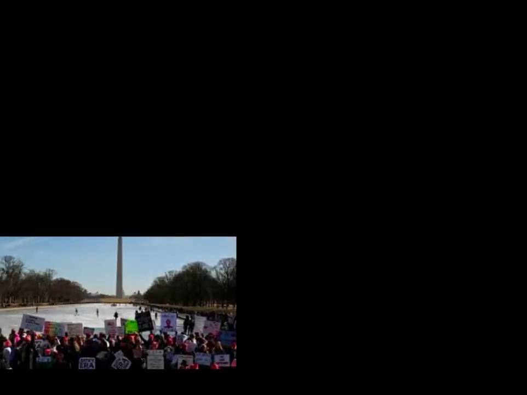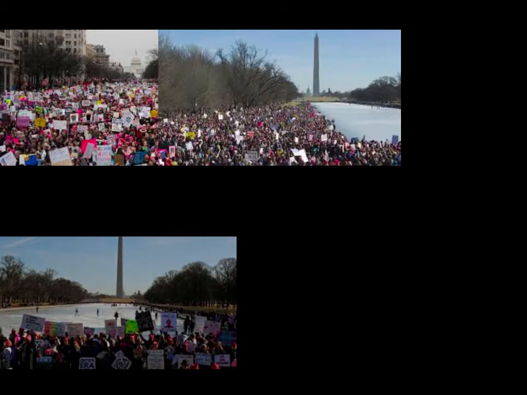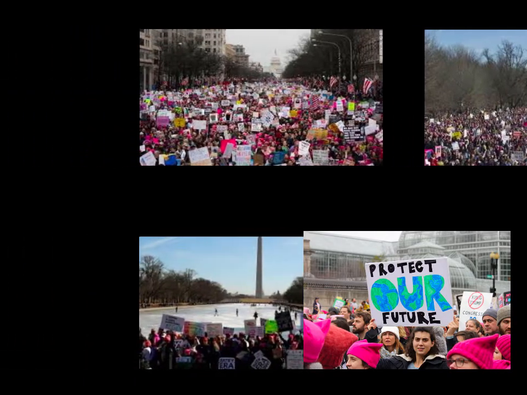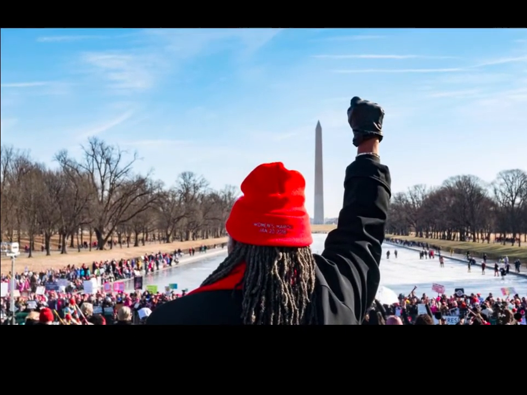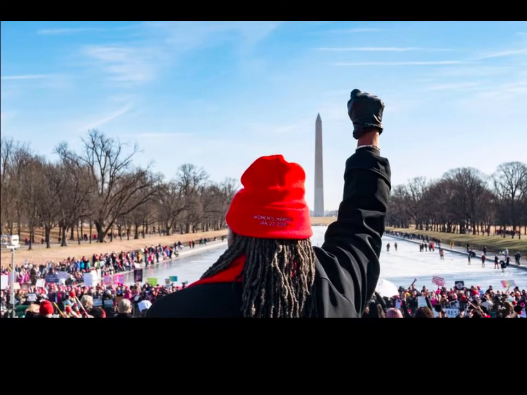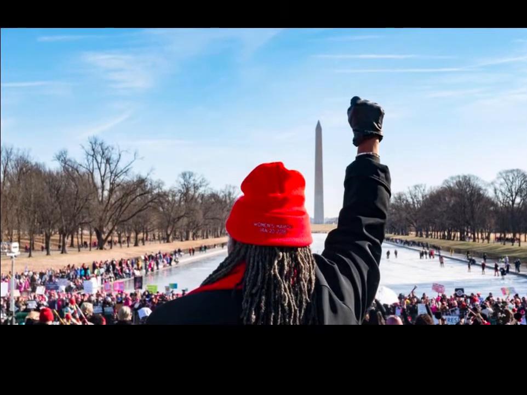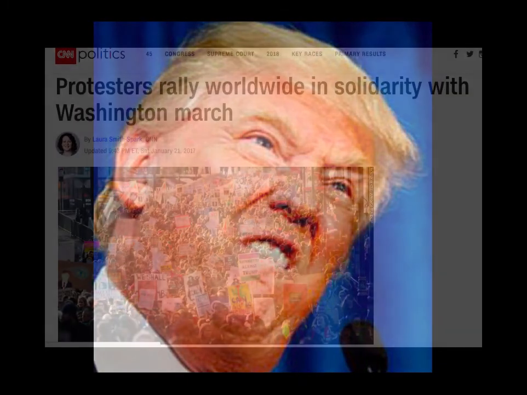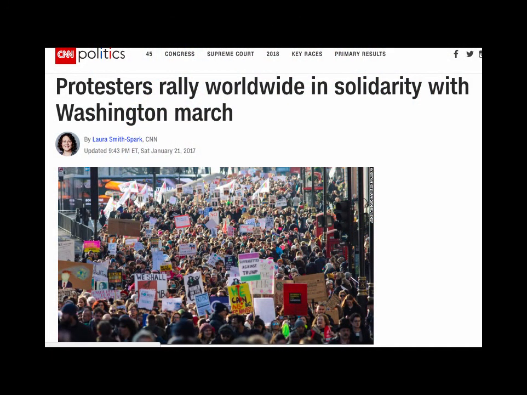The first ever Women's March on Washington and many other sister protests across the country took place on January 21st. The mission of this march was to express support for gender and pay equality, LGBTQ+ rights, civil rights, affordable health care, environmental awareness, and reproductive freedom. These issues were seen as having a lack of support from the incoming administration, including Trump. It is estimated that about 5 million people worldwide attended marches like this.